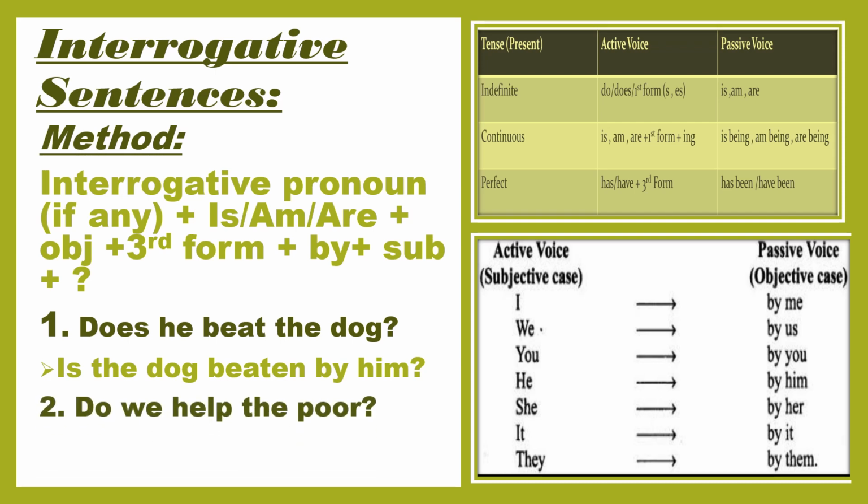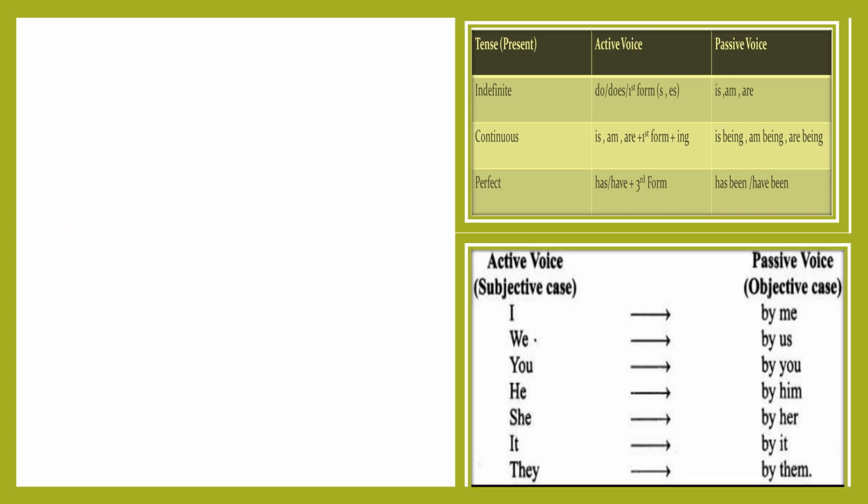Do we help the poor? Do is showing that it is present indefinite tense and do is at the start of the sentence, so it is interrogative. So the poor here is object. The poor are in plural form, so we have to write are, and are will be at the start of the sentence because it is interrogative. Are the poor. The third form of verb of help is helped, then by, and then the objective case of we is us, question mark. Are the poor helped by us?